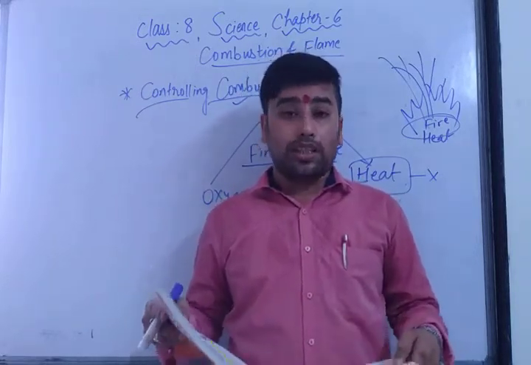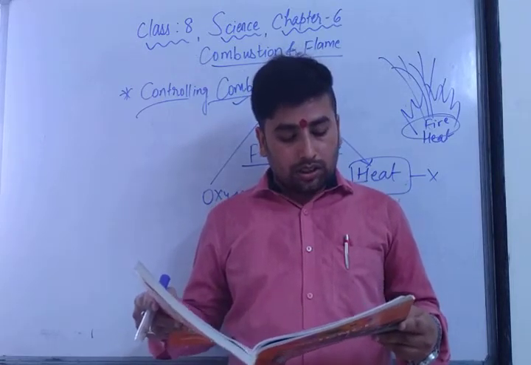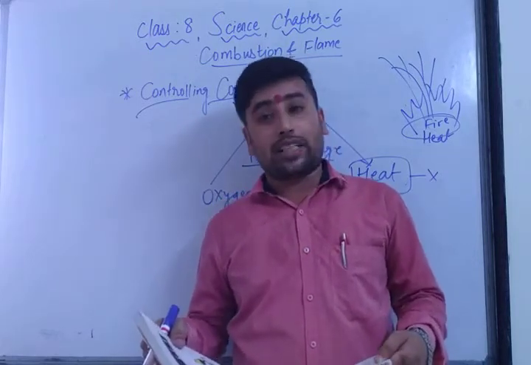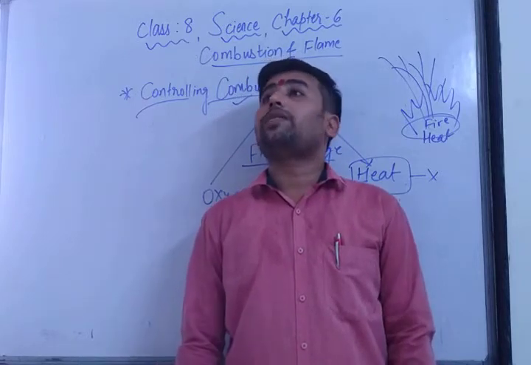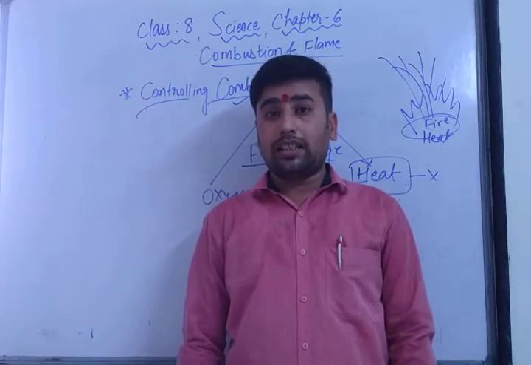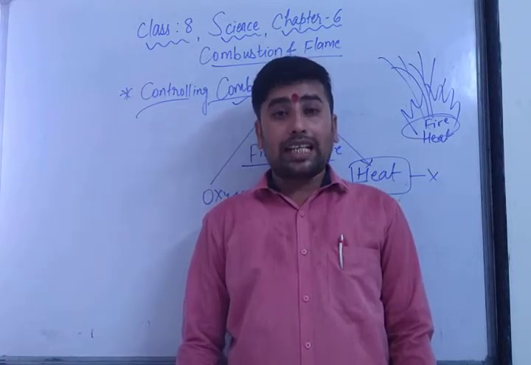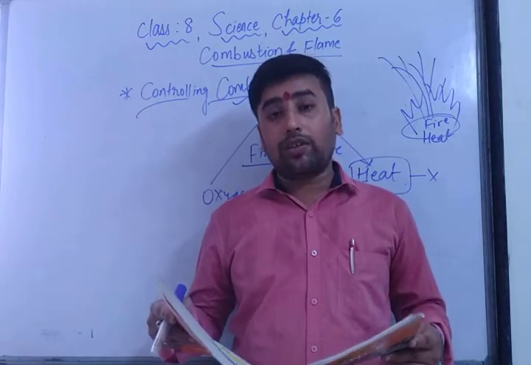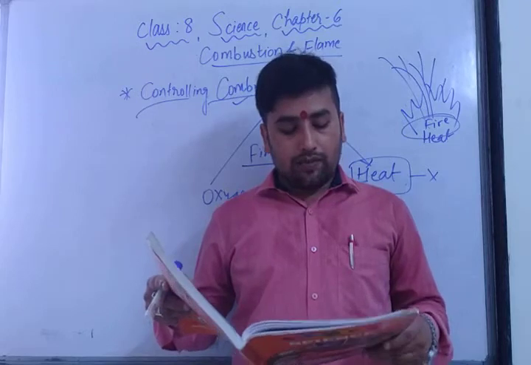In those red color bottles, the soda acid fire extinguisher works on the principle of acid reacting with carbonate. As the acid reacts with carbonate, it gives bicarbonate to liberate carbon dioxide. As we have read in the metals and non-metals chapter, I had already informed you that when an acid reacts with carbonates or bicarbonates, it gives carbon dioxide gas. So as the carbon dioxide gas is released, the fire is put out.